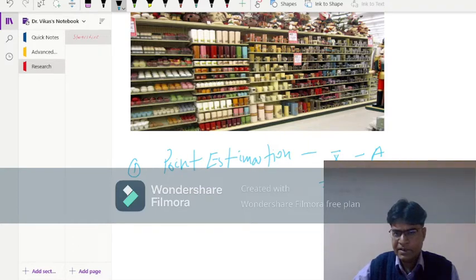Or 10% of the grapes are defective. That means we have a single value.